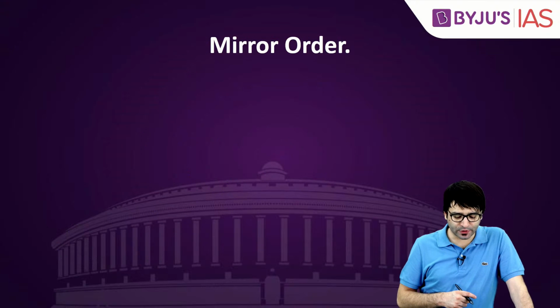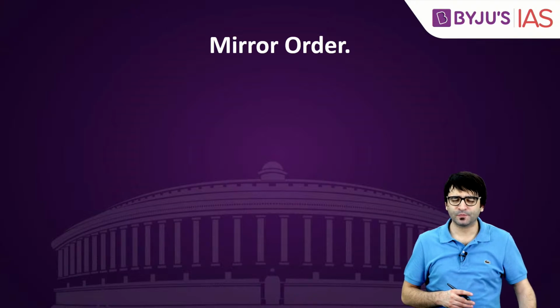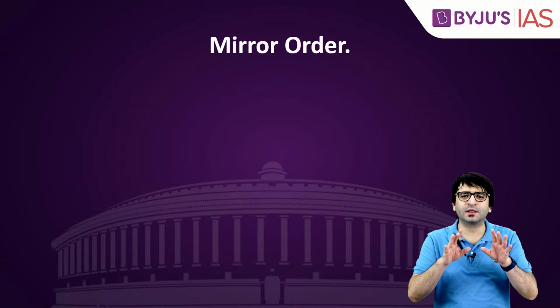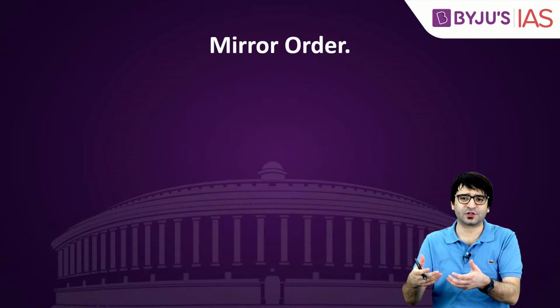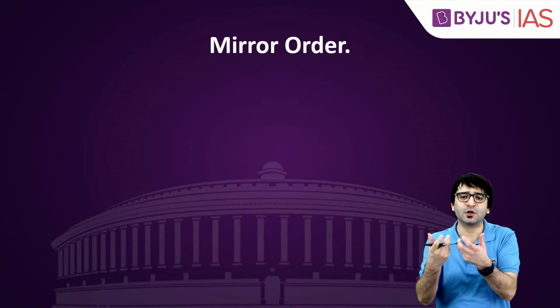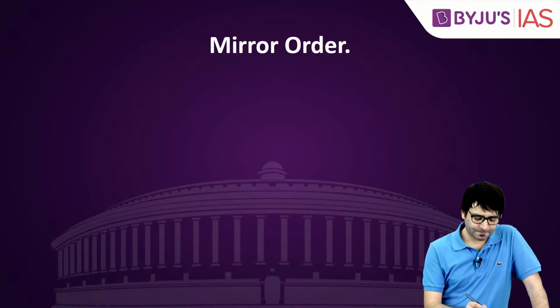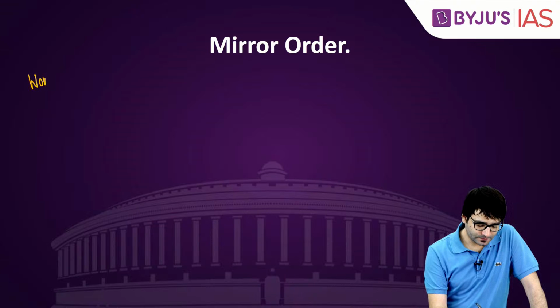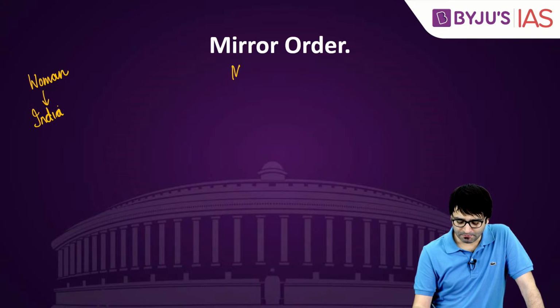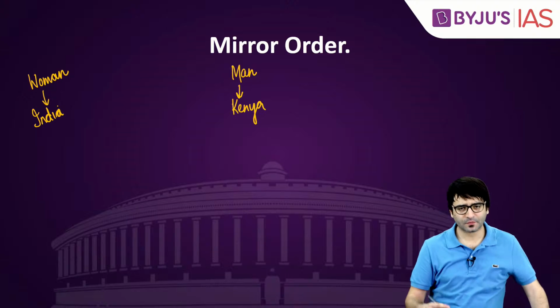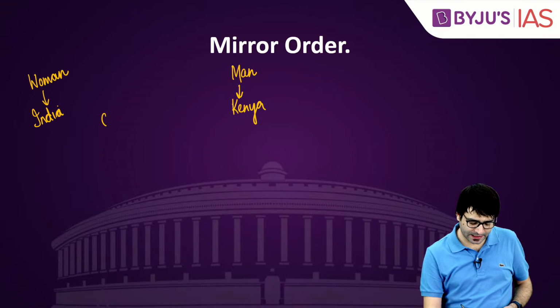Understood? Let's look at something else. Mirror order. You might be asked, mirror order is in the news recently. Under which conditions was this particular topic in the news? A woman from India and a man from Kenya were a couple, and they had a child.